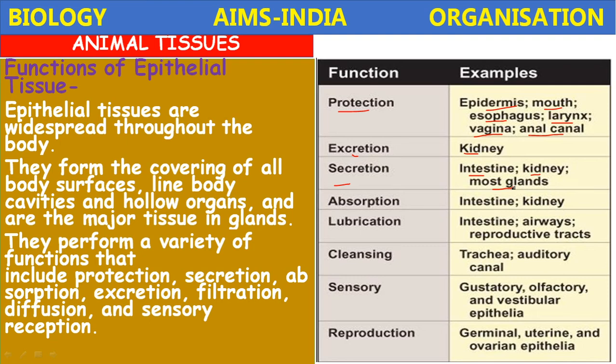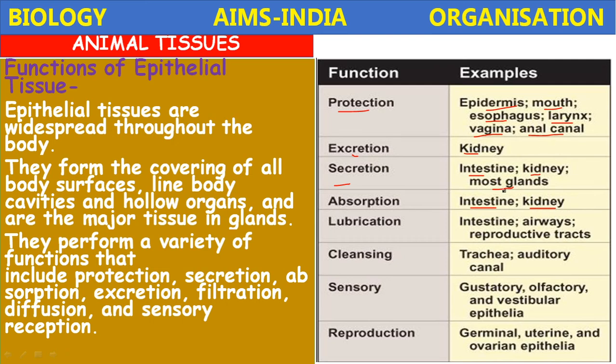Next, absorption. The intestine and kidneys help in absorption. In the intestine, villi are present. They absorb the digested food material. In the kidney also, the nephrons containing the proximal convoluted tubule and distal convoluted tubule contain absorptive tissue which absorbs the water present in the extract.